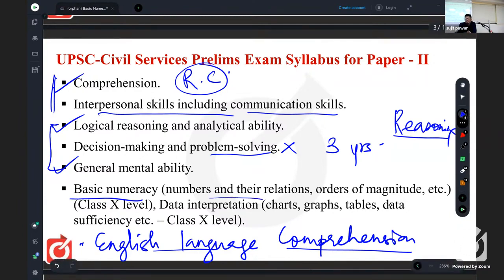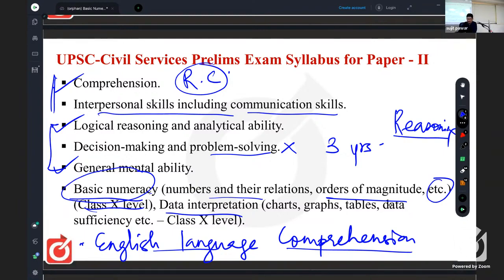It is none other than maths. That basic numeracy, in bracket, is numbers and their relations. Where do we find numbers and their relations? In maths only. As well, orders of magnitudes, etc. That orders of magnitudes means calculation from numbers. So that is basic numeracy. And we are told that its difficulty level is 10th standard, class 10 level. Along with this basic numeracy, we have questions from data interpretation. It is part of statistics.